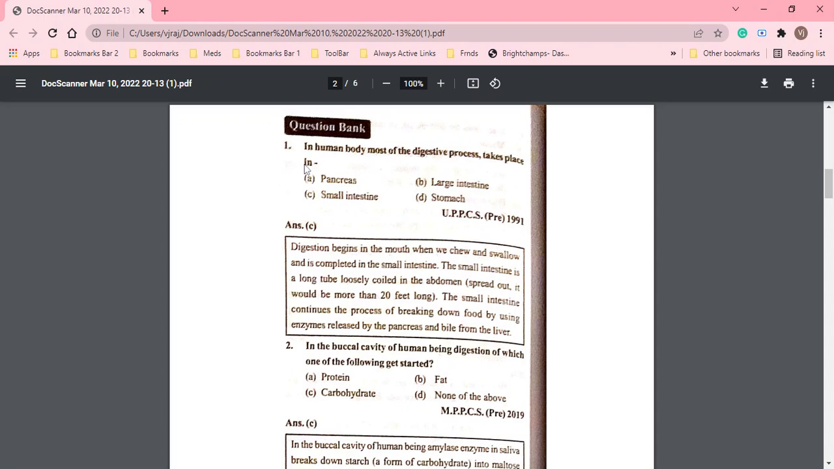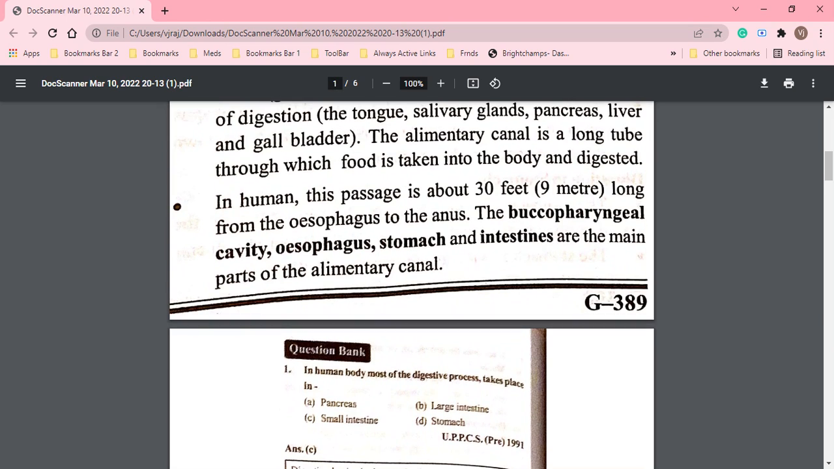Okay, so this is the first question. In human body, most of the digestive process takes place in. So human body में सबसे ज़्यादा digestive process कहाँ हो जाता है? पैनक्रिया, लार्ज इंटेस्टाइन, स्मॉल इंटेस्टाइन और स्टमक. क्योंकि हम ऑप्शन ऑलरेडी देख चुके हैं, if you have not seen the option, then most of the students will be saying the stomach, right? But most of the digestive process takes place in the small intestine. ठीक है, हमारा डाइजेशन जो है वो स्मॉल इंटेस्टाइन में पूरा होता है.